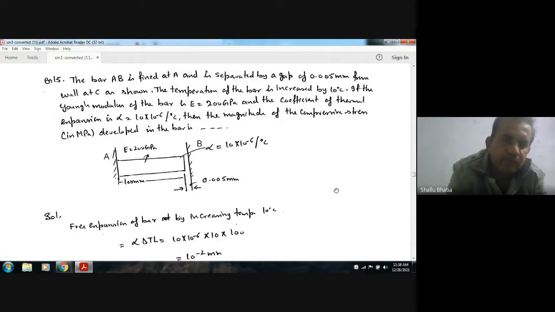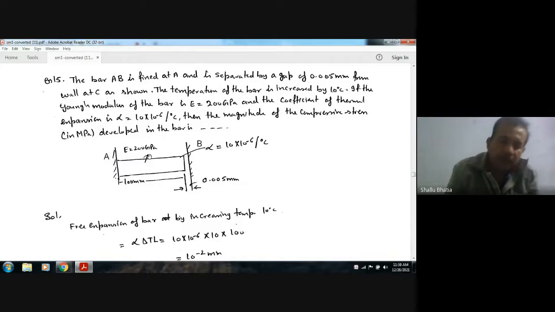If the Young's modulus of the bar is E equal to 200 GPa and the coefficient of thermal expansion alpha is equal to 10 to the power minus 6 per degree Celsius, then the magnitude of the compressive stress in MPa developed in the bar is? So this is A and this is B and this is the bar. Length is 100 mm, gap is 0.005 mm, E is 200 GPa.